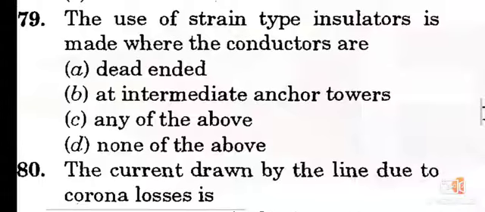Question number 79. The use of strain type insulator is made where the conductors are option C, any of the above, that is dead-ended and at intermediate anchor towers. Once again, the use of strain type insulator is made where the conductors are dead-ended and at intermediate anchor towers.